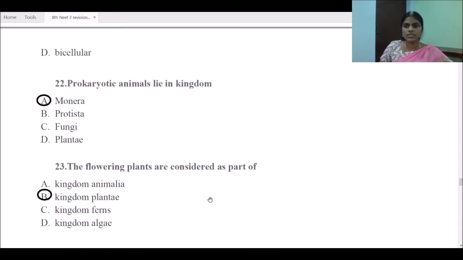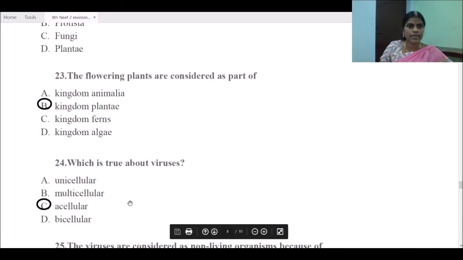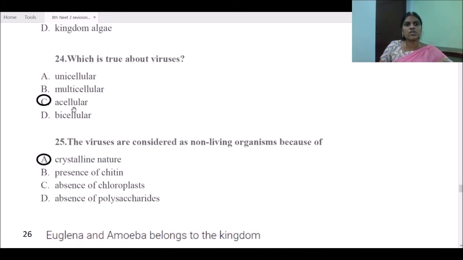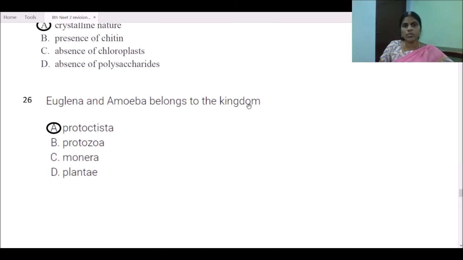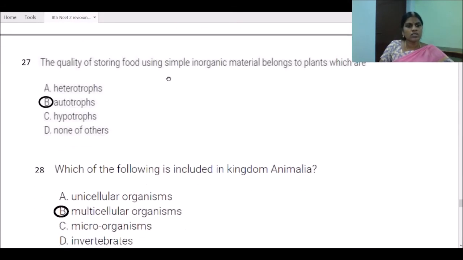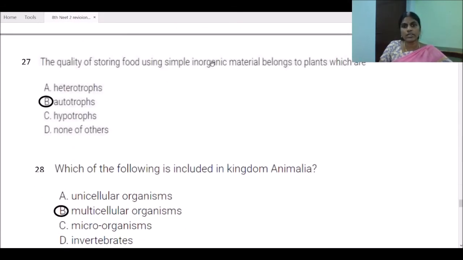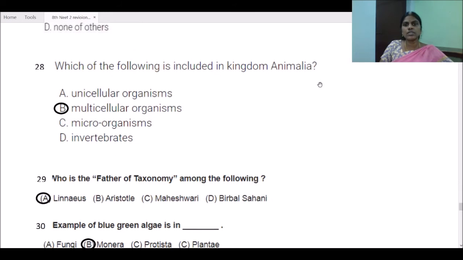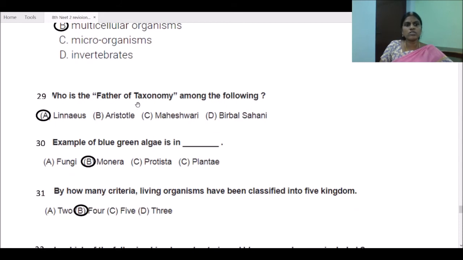The flowering plants are considered as a part of which one? Kingdom Plantae. Which is true about viruses? Viruses are acellular. Viruses are considered non-living organisms because they are crystalline in nature. Euglena and amoeba belong to the kingdom of what? Protista. The quality of making food using simple inorganic material belongs to plants, which are autotrophs. Which of the following is included in kingdom Animalia? Multicellular organisms, the Animalia. Who is the father of taxonomy among the following? Linnaeus, Aristotle, Maheshwari, Birbal Sahni. Linnaeus is the answer.